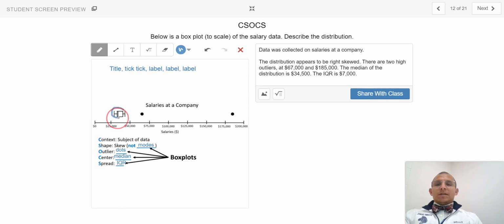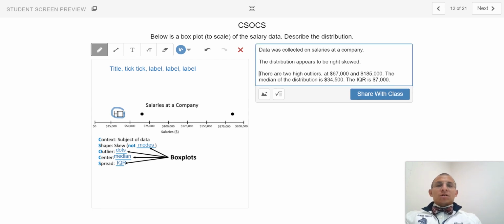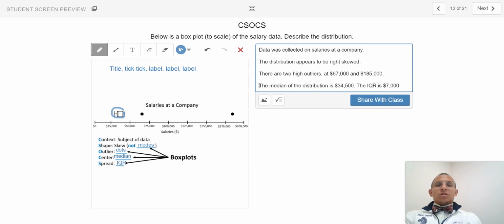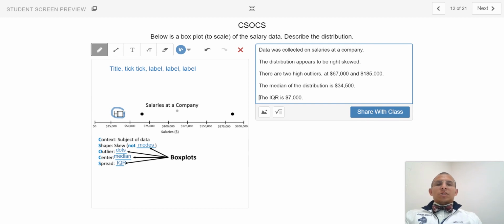The majority of my data is here, and then I have two outliers that are going to extend the tail of the data to the right-hand side, thus satisfying the shape. We can see that there are two high outliers at 67,000 and 185,000, taking care of the outlier portion. The median of the distribution is 34,500, thus verifying the center. And then the interquartile range is $7,000.